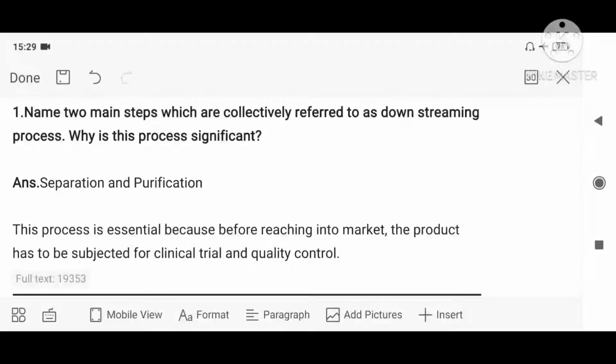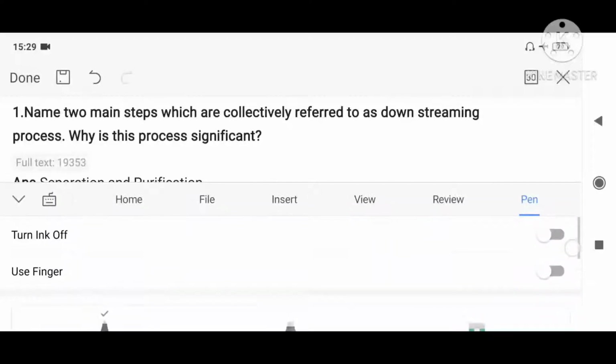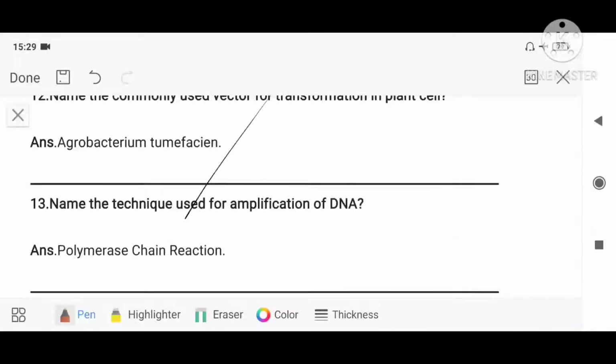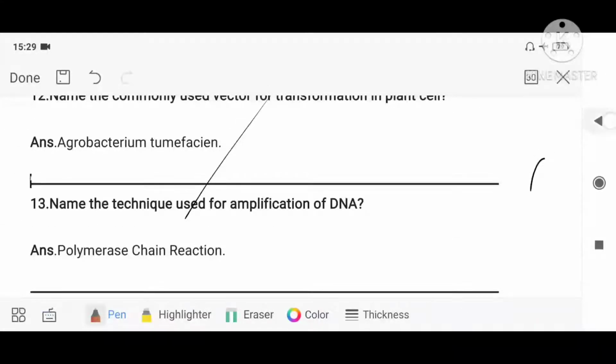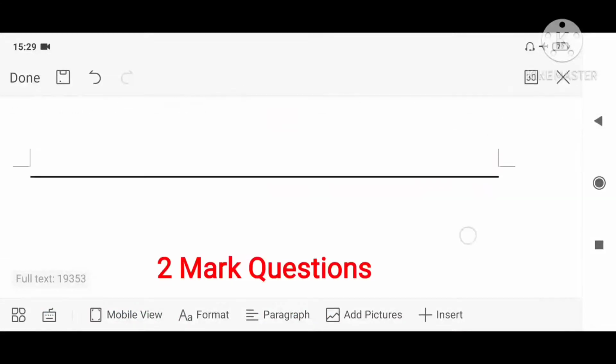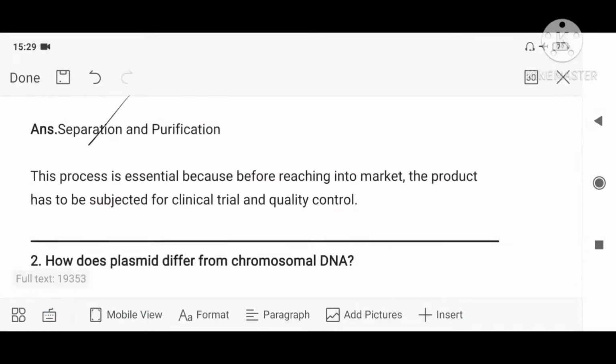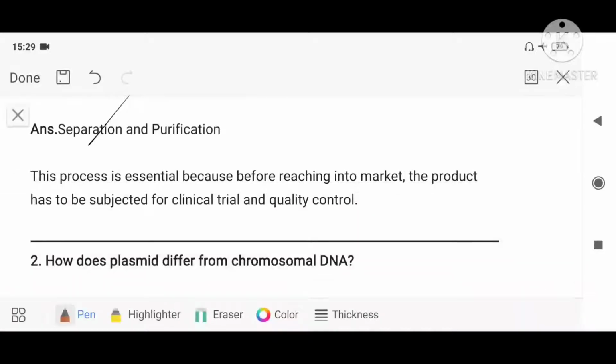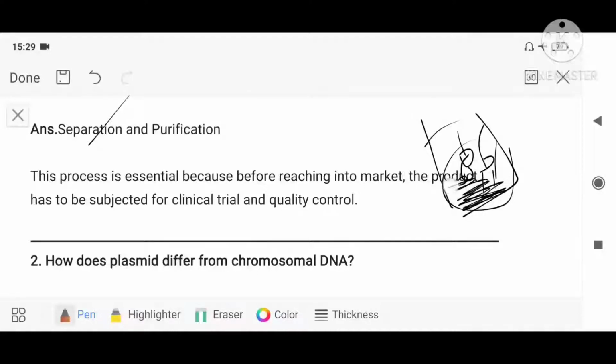So downstream processing refers to 2 techniques. What are they? Learn very carefully. One is separation and another one is purification. The first one is separation and the second one is purification. What do we mean by separation? This is the bioreactor. Here the microorganisms are there. I am giving them food, making them multiply, and they are producing my product. Whichever gene is present, that product will be produced. This product I have to separate out. That is the first process.